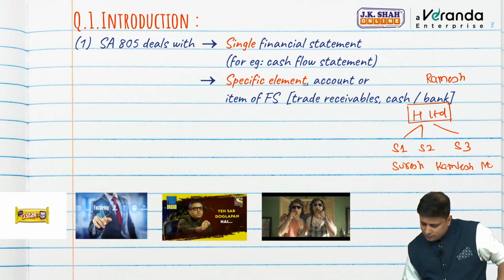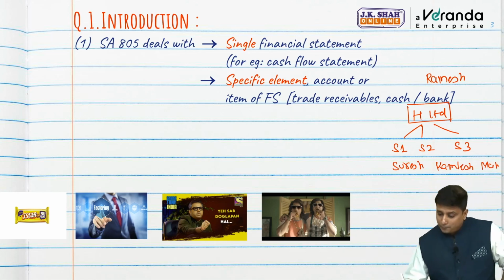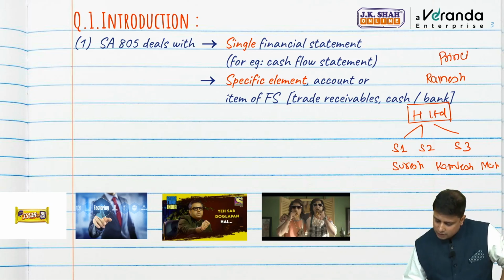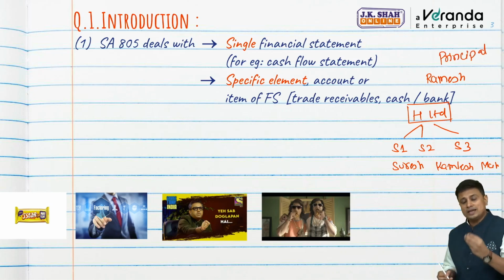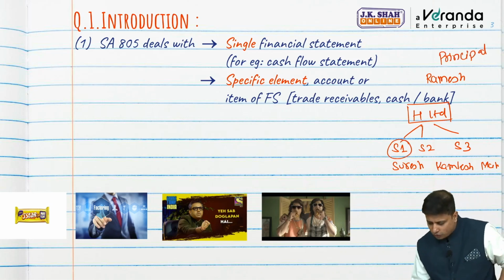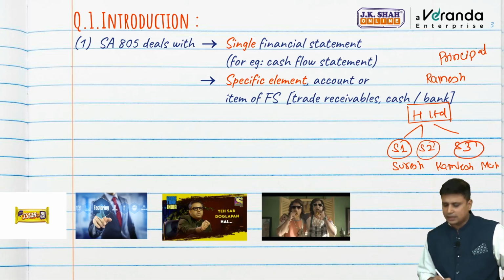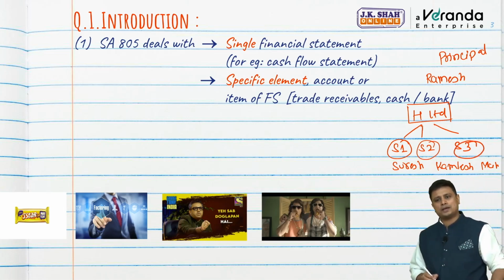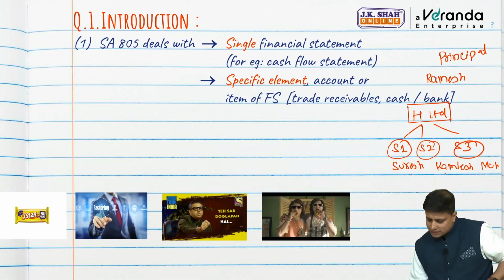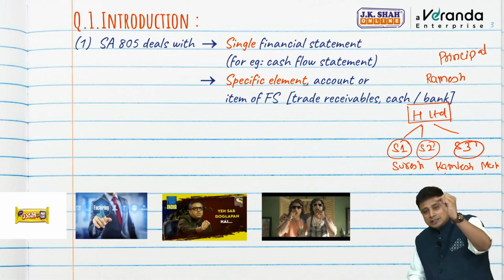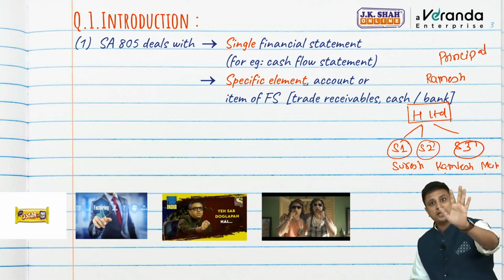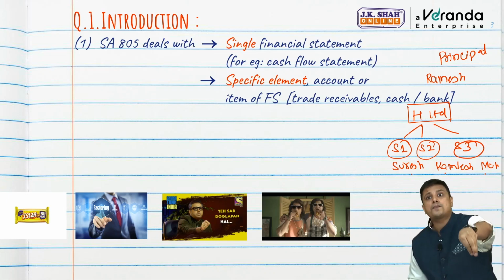And S3 is, let us say, Mahesh. Now, Ramesh is the principal auditor. He is making use of the work of Suresh, Kamlesh and Mahesh. Will SA 805 be applicable here? Will we say Suresh, Kamlesh and Mahesh are auditing a specific element or single financial statement? No, they are the auditors of components.